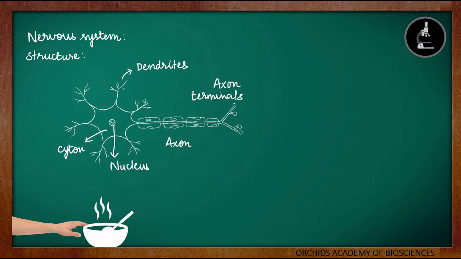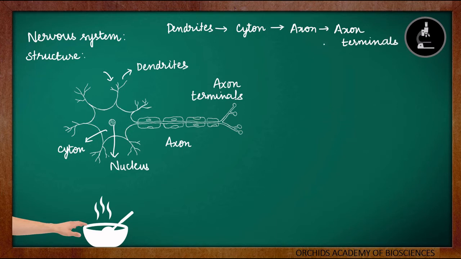Then how does this neuron receive the signal or the information? The dendrites present in the neurons will receive the information. For example, whenever we are touching something hot, in our fingertips there will be these neurons which will be having the dendrites. So these dendrites will be receiving this information that there is something hot and will pass it through this neuron. So the dendrites will receive the information, then the information will come to the cell body, then it will pass through the axon and it ends in the axon terminals. So if we see the passage of the information, it is from the dendrites, then it goes on to the cyton or cell body, then it goes into the axon, and finally to the axon terminals.